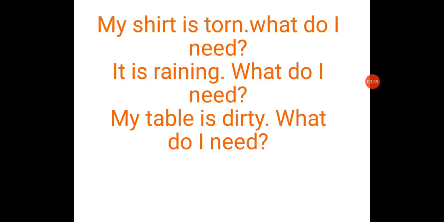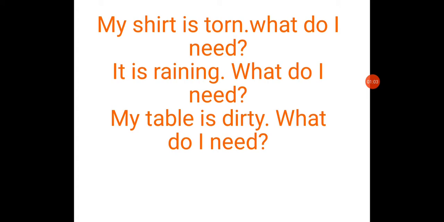Now look at this problem. First problem is my shirt is torn. What do I need? The options are needle, a horse or a clock. So what do you need? I need a needle to stitch my shirt.